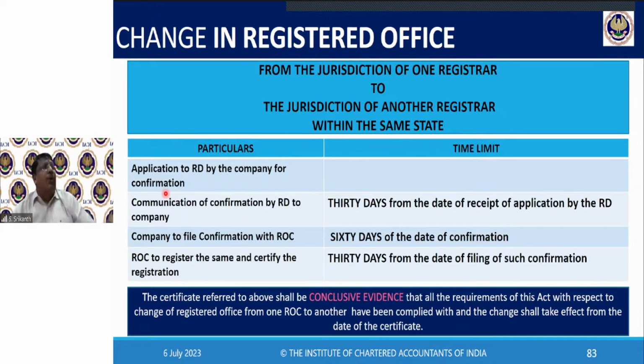Now, suppose you have not complied with something, and the ROC reports negatively. Then the RD will send a letter to you saying, we have received this report, so kindly confirm that you are complying now. That's it. Thereafter, the RD's job is over. You have to now comply, go back to him, and give him confirmation of compliance. Then he will again write to the ROC and satisfy himself. So the 30 days is only for the first time. If you are not complying correctly, then it's different.